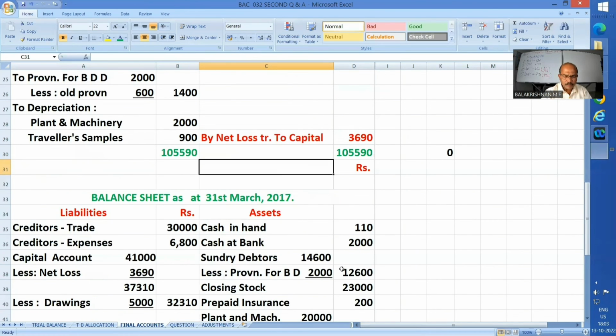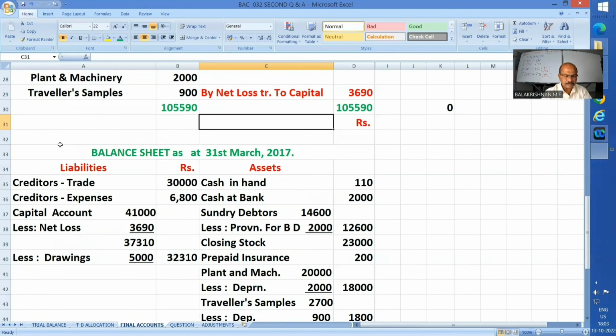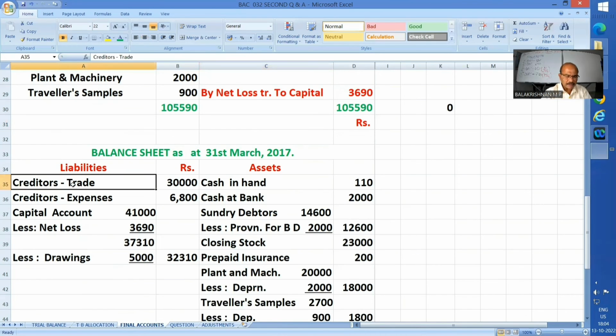Now let me move to my balance sheet. Okay. Creditors, trade creditors and expenses creditors. Creditors are creditors, whether it is trade or expenses, they are creditors. That will be shown on the liability side. What is the difference between trade creditors and expenses creditors? This is purchase related creditors. This is expense related, I mean, not related to purchase.